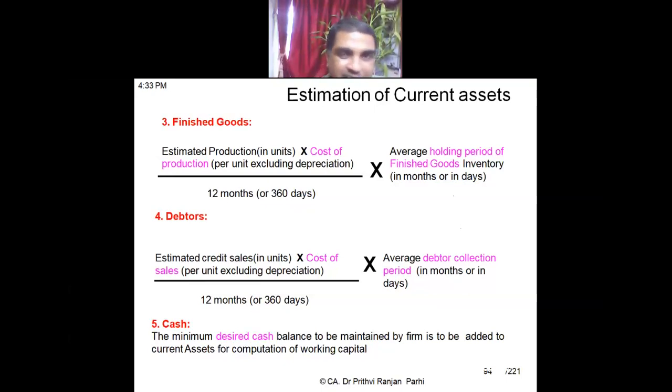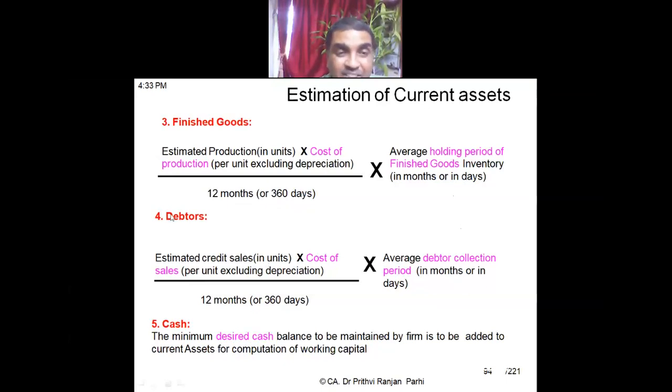Yes, depreciation is an expenditure, but do I need working capital for depreciation cost? I don't. Therefore, ideally, depreciation cost should be removed from cost of production. Yes, sir. Okay. Similarly, estimated credit sales.